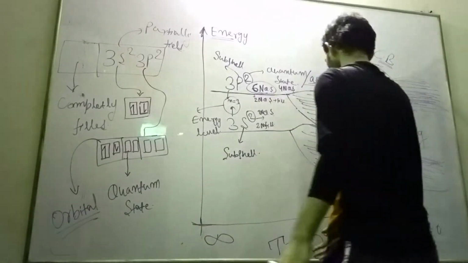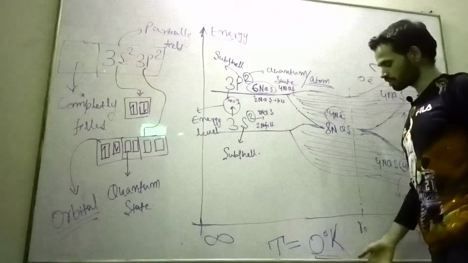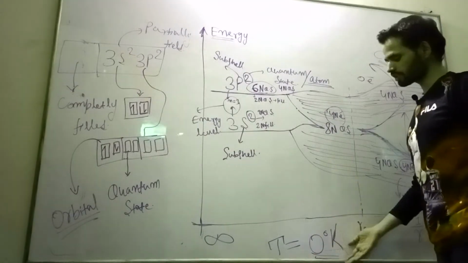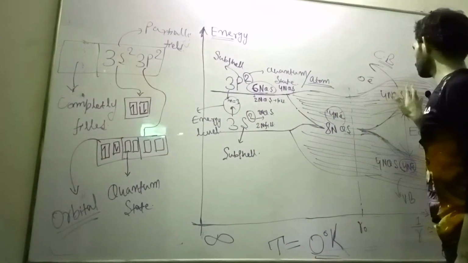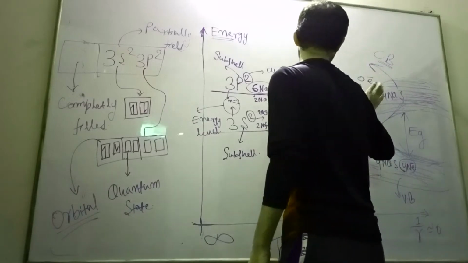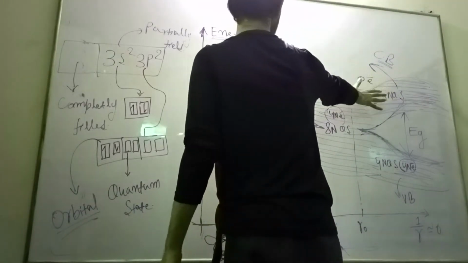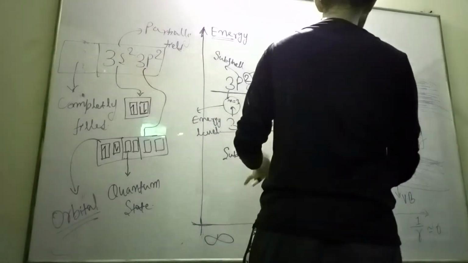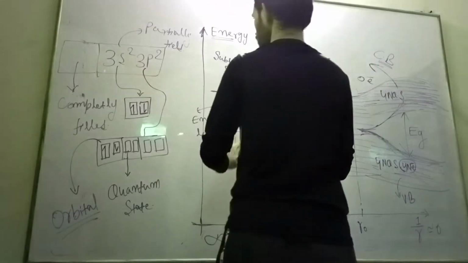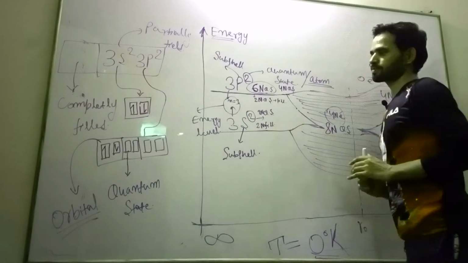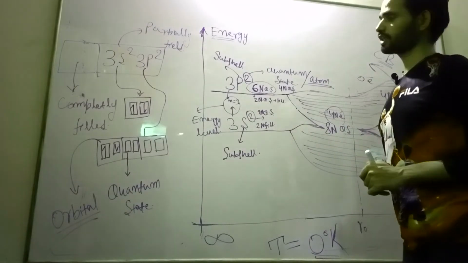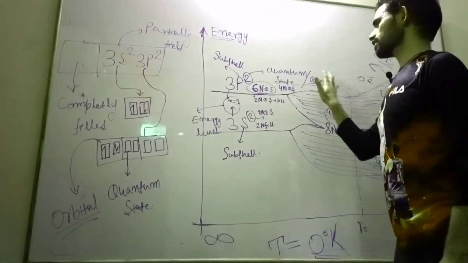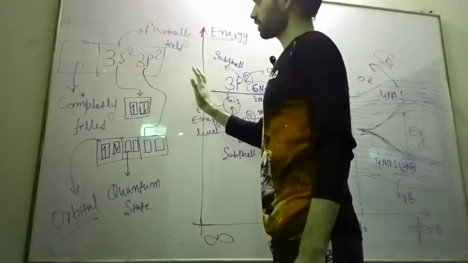If the temperature is room temperature, or any temperature other than 0 degrees, then there may be some electrons which will exist in this energy band. So that is the conduction band. That is under 0 degree Kelvin. So these are all about the energy band formation of the silicon atom. Similarly, you can see it for the germanium atom.